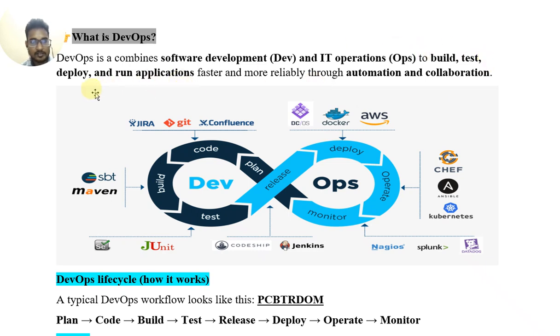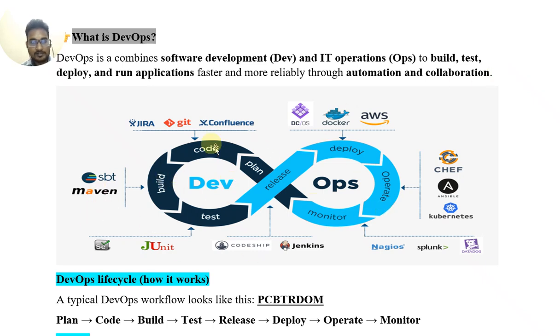DevOps is a combination of software development and IT operations to build, test, deploy, and run applications faster and more reliably through automation and collaboration.